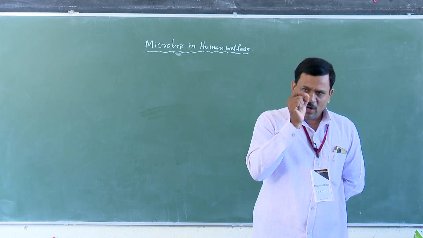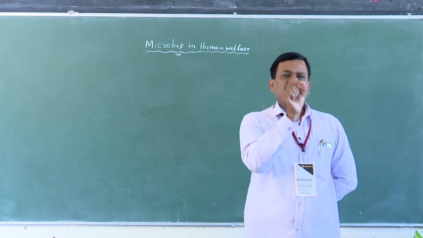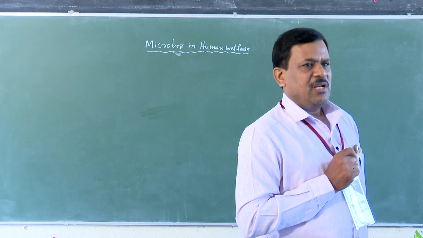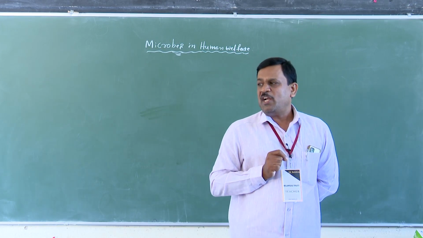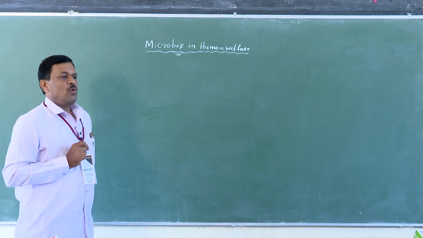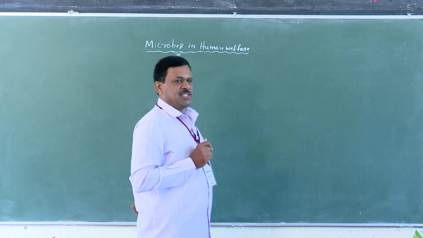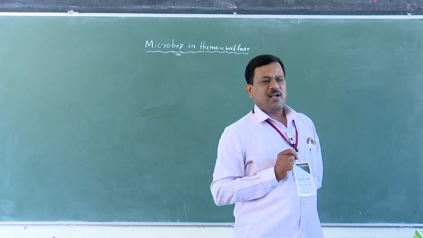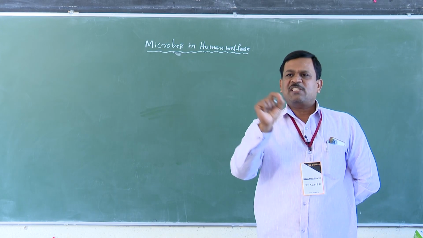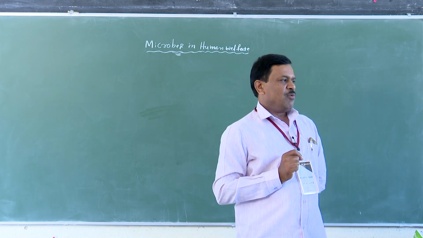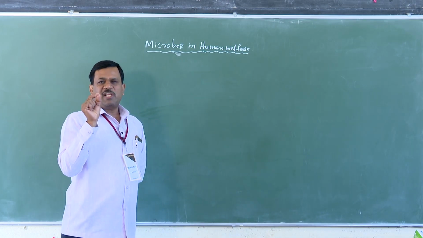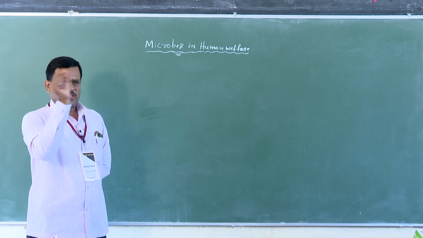Yes or no, students? And also another one is microbes in biofertilizers. Biofertilizers are the organisms that enrich the nutrient quality of the soil. The most important biofertilizers are, one is bacteria, second is cyanobacteria, third is fungi, especially mycorrhiza. A member of the genus mycorrhiza is Glomus, G-L-O-M-U-S, the most important one used for biofertilizers. Okay, these are also one.